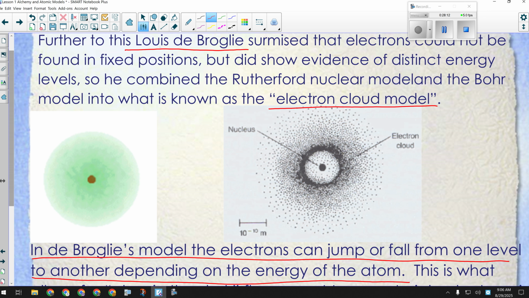Okay, did I forget to give you guys your periodic tables? I did. Let's do that, because you're gonna need those.